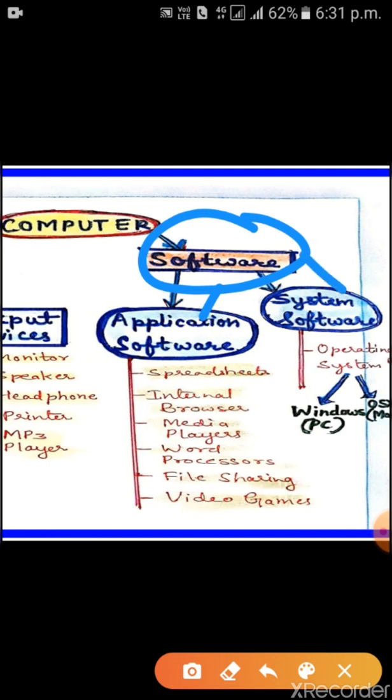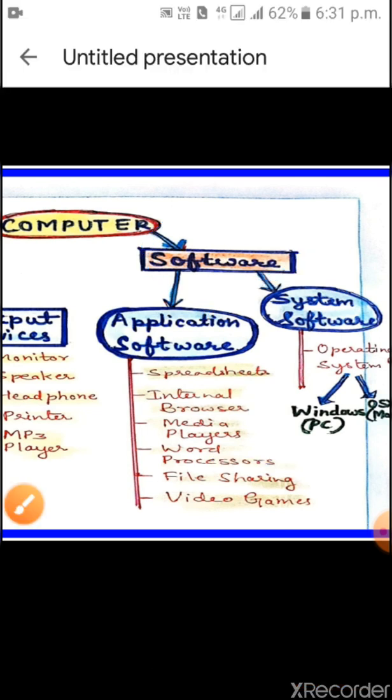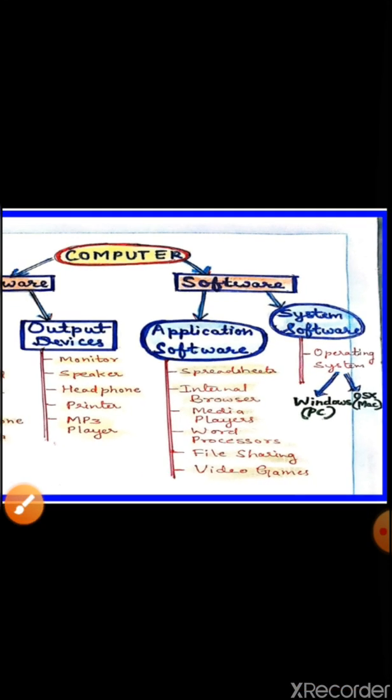Application software are spreadsheet, internet browser, media player, word processor, file sharing, video games. And system software is Windows PC and OS X Mac. System software is operating system. Children, without operating system, computer cannot work.